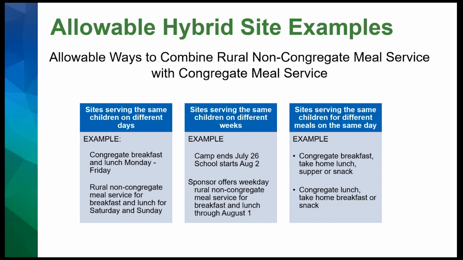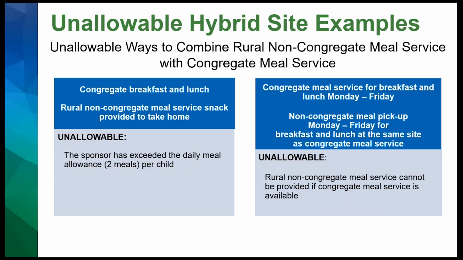The last example is going to be a site that serves the same students, but one meal for the day is congregate and the other is offered as non-congregate, such as a congregate breakfast with a lunch provided to take home as a non-congregate meal. I think perhaps more common what we see is a congregate lunch with a breakfast that's provided to be consumed the following morning non-congregately. So that congregate lunch is not overlapping with the non-congregate breakfast.